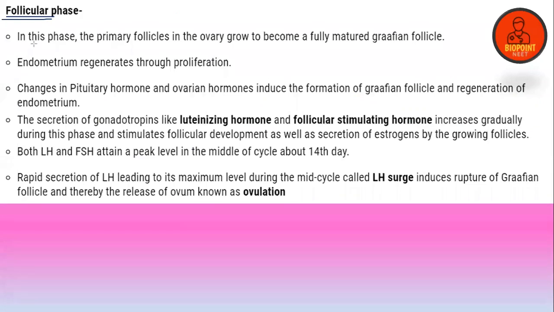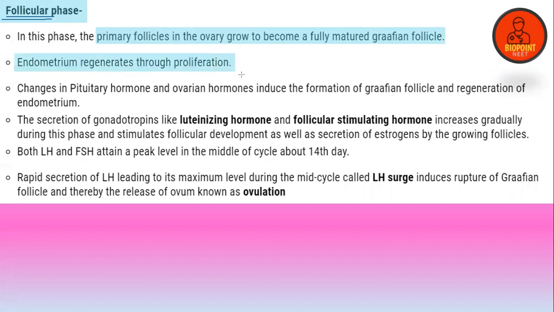So let's mark it out. In the follicular phase, what happens? The primary follicles in the ovary grow to become the Graafian follicle. The endometrium regenerates through proliferation. After the menstrual flow, again the next process takes place for the release of the ovum. So that is the follicular phase. So at the time of the follicular phase, what happens?